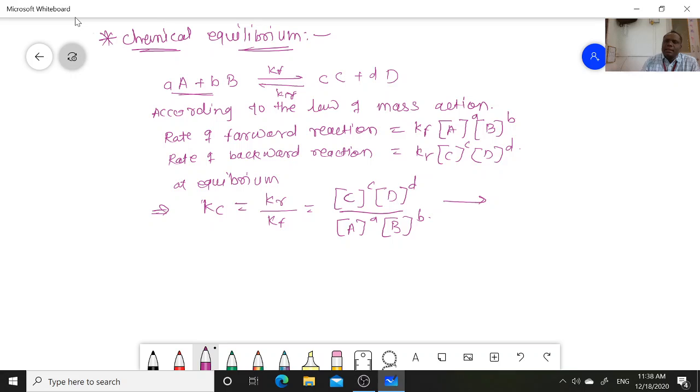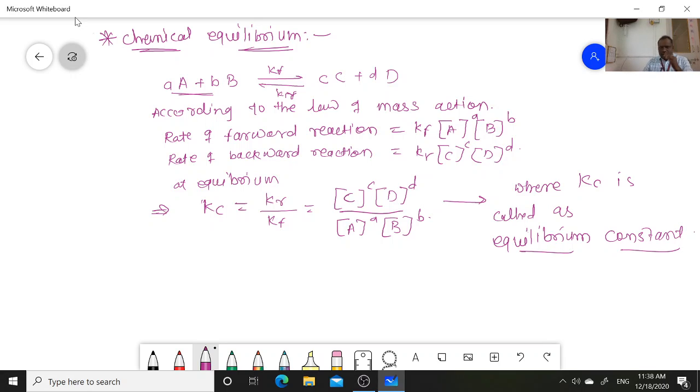This is called the equilibrium constant, where Kc is called the equilibrium constant. Very important.